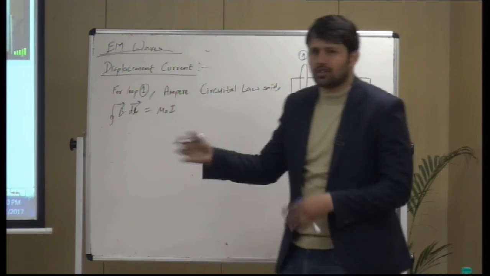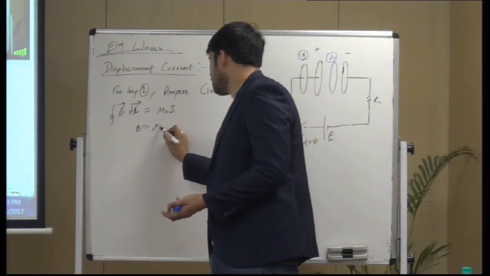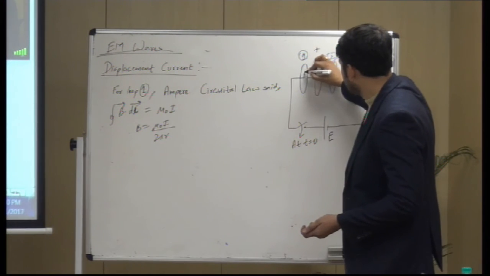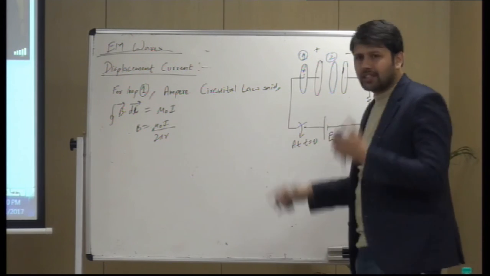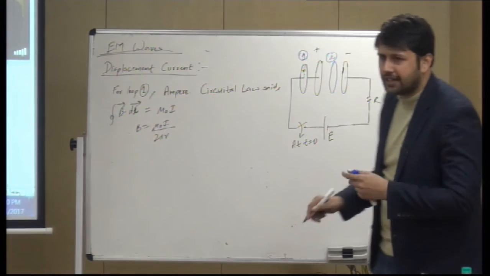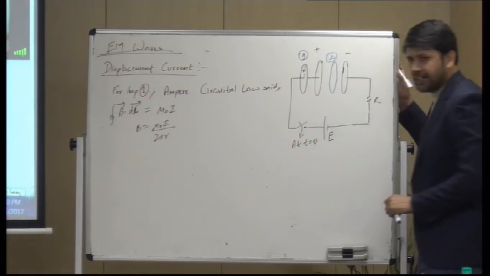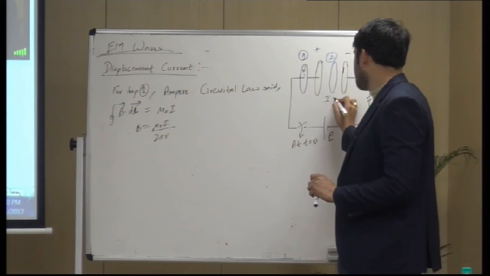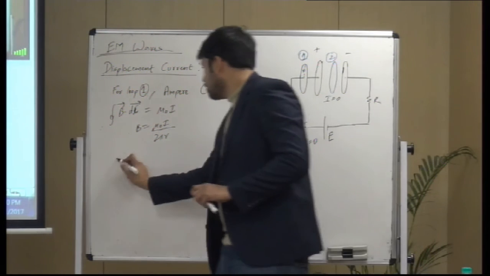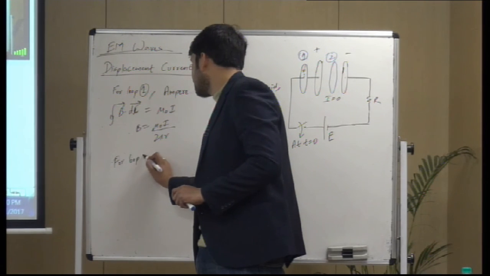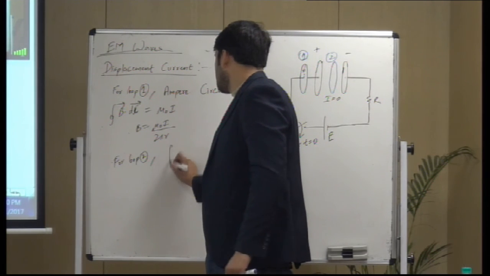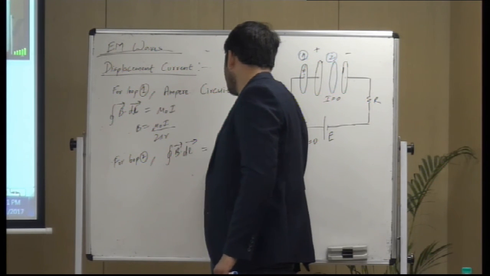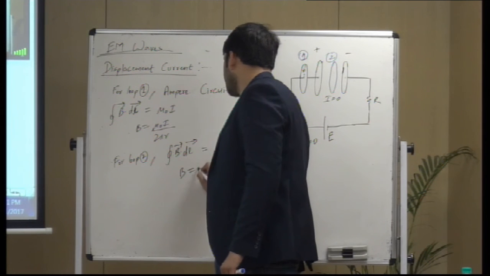Obviously this is correct, and you can find from this that B would be mu naught I upon 2 pi r, where r is the radius of the Amperian loop or the distance of the point at which you want to calculate the field, right? Now for loop 2, since no current is flowing through this loop, I is 0. So B dot dl would be mu naught I, which is 0. So from this we conclude B is 0.